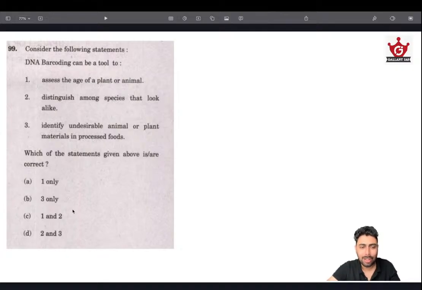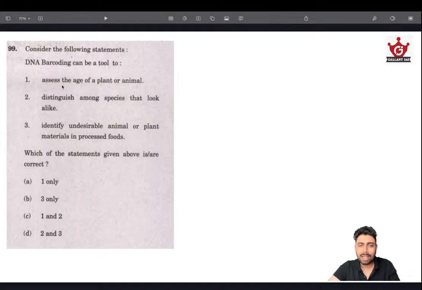See, there is a 3 only option also. So it is up to you to choose between this 3 only and think that no, it's not just 3 only, it's 2 also with the 3. And UPSC has carefully not given all 3 as an option. So again, worth looking into. This is how UPSC sets the question. That's exactly what they are testing.